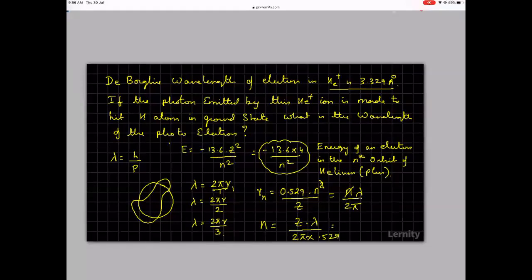I'll substitute my values. For helium, z is equal to 2, lambda is 3.329 divided by 2 into pi, pi is 3.14, into 0.529. When I work this out, this 2 gets cancelled, and n will become equal to 2. That means in the case of helium, the photon is emitted when the electron jumps from the second shell to the first shell. Now from here, I can find out its energy.